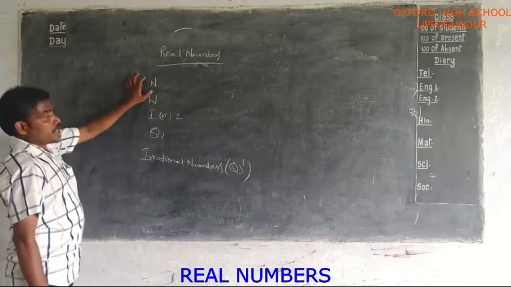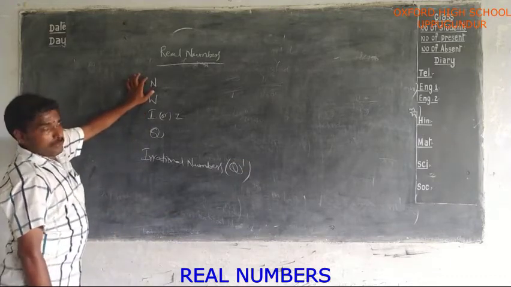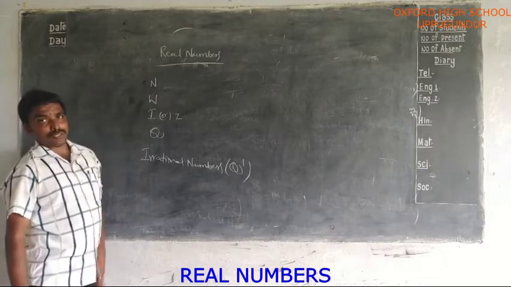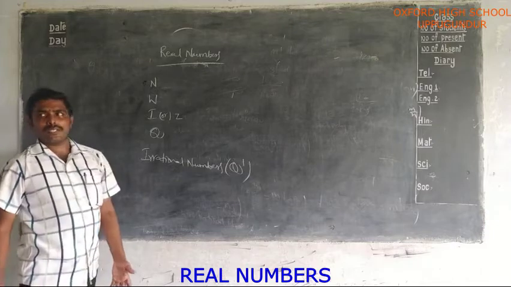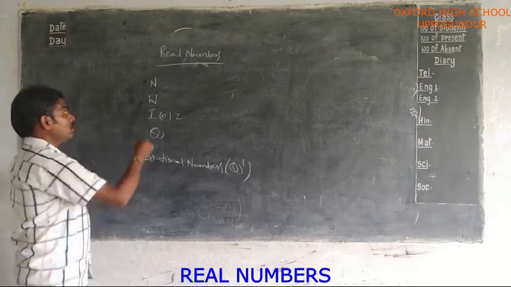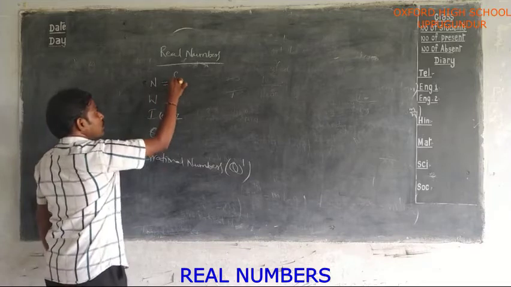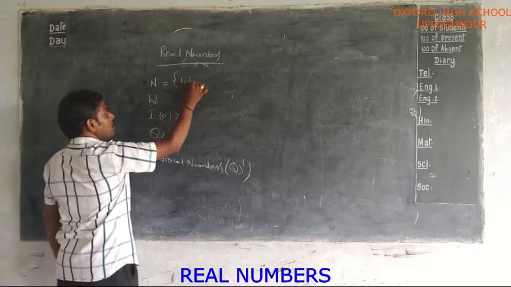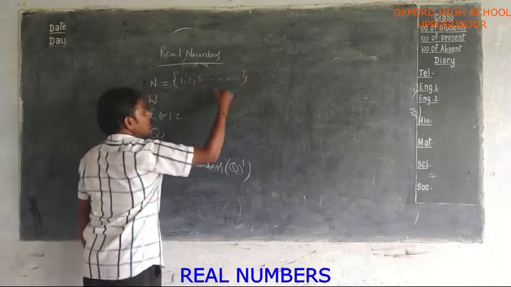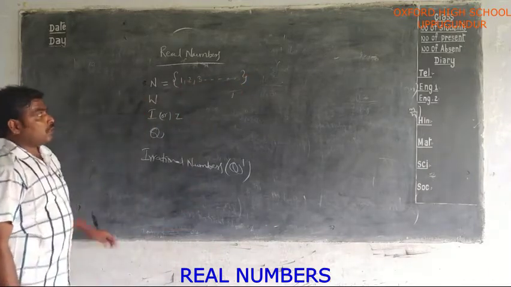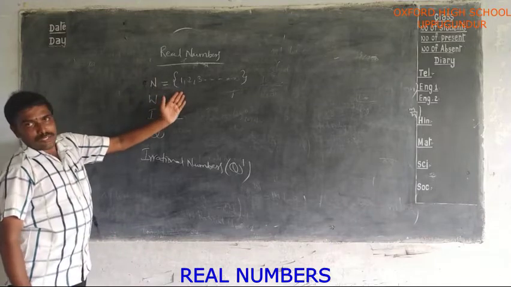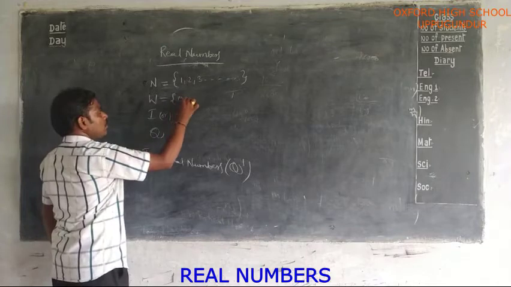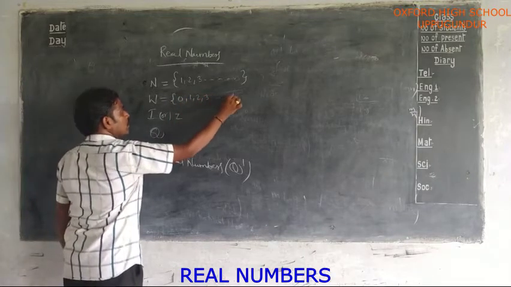So first of all, what are natural numbers? Already you know, in previous classes, like in 6th and 7th classes, you learned about natural numbers. The numbers in general we use for counting are called natural numbers. The set of natural numbers is denoted by N and it is defined as 1, 2, 3 and so on. When you add 0 to these natural numbers, you will get whole numbers. So whole numbers are 0, 1, 2, 3 and so on.